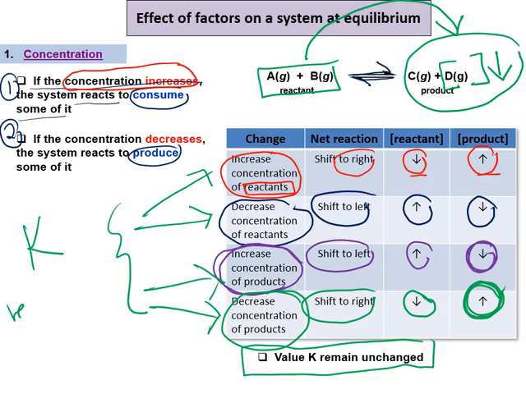K remains unchanged. What is meant by the K? K is the equilibrium constant, sama ada Kc or Kp. Kedua-dua nilai Kc and Kp masih lagi sama selepas dan sebelum disturbance dilakukan. Okay? Yang penting dia achieve the equilibrium.